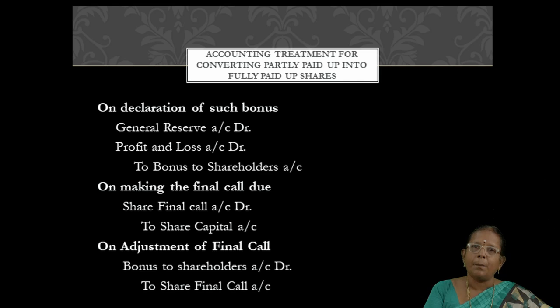General reserve, profit and loss account and capital reserve in the form of cash. So these are the accounts to be debited, and credit bonus to shareholders account, right? Then the second entry, final call amount due entry. There is nothing new in this entry. The same entry we write while doing problems on issue of shares.